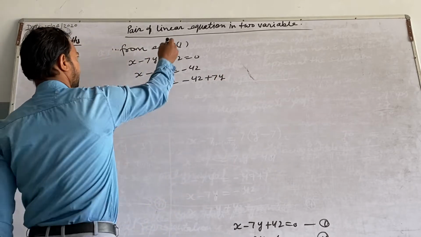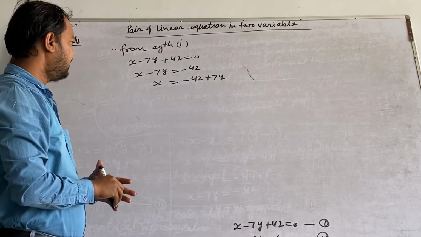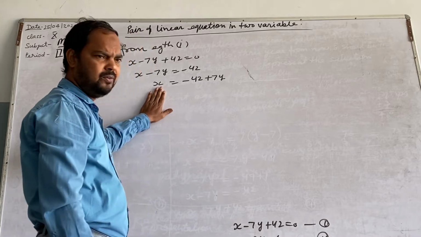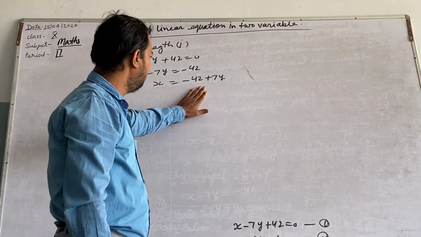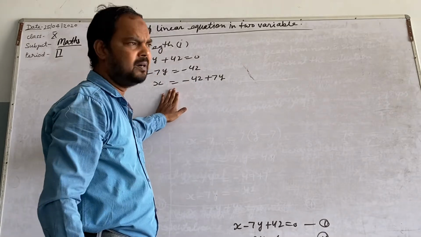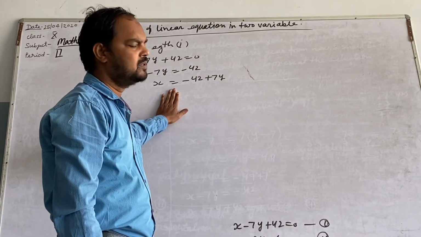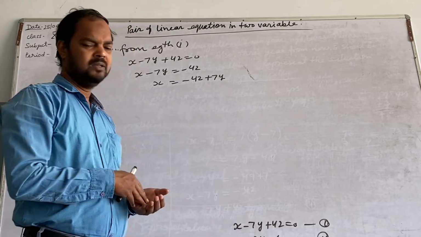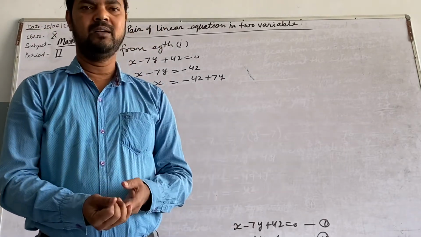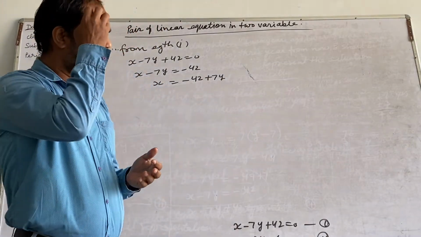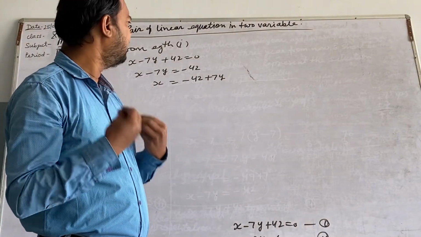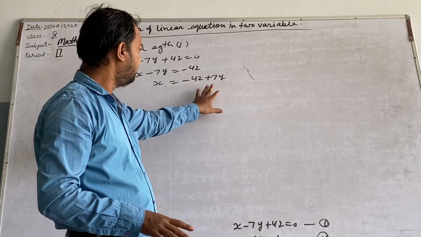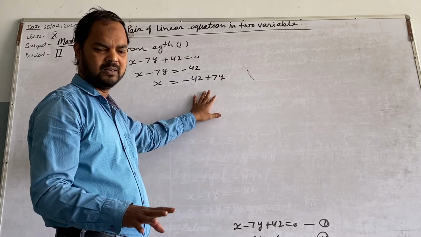Right? So by putting different values of y, we can find the corresponding value of x. But here we will try to find a solution within plus 10 or minus 10, as a whole number, an integer, because we can put any value and find the corresponding value, but in our graph we can draw whole numbers easily.